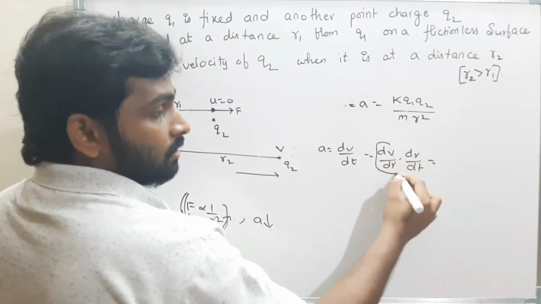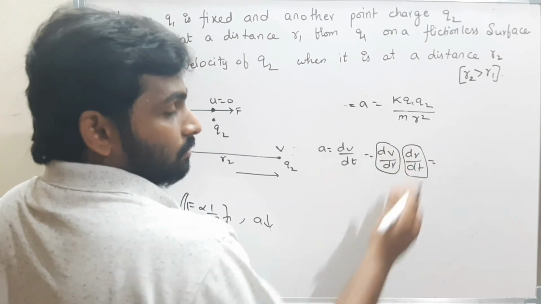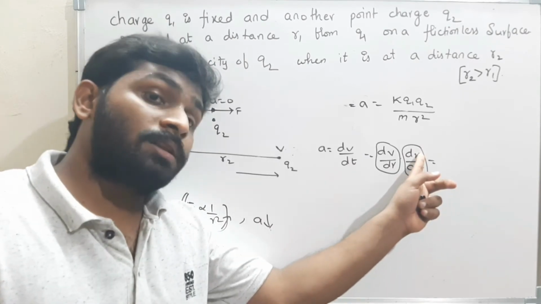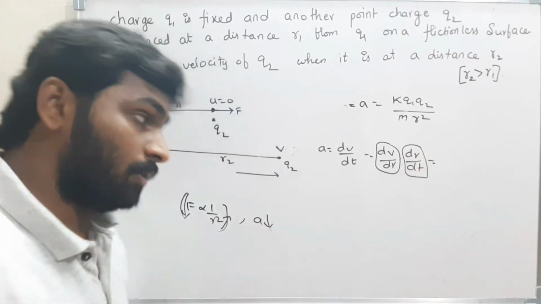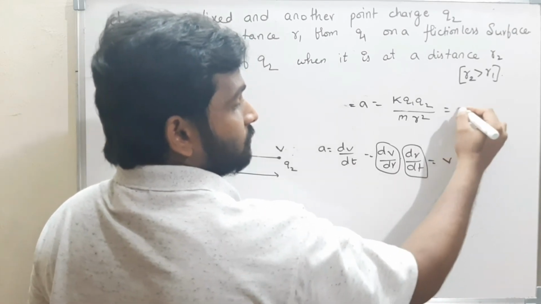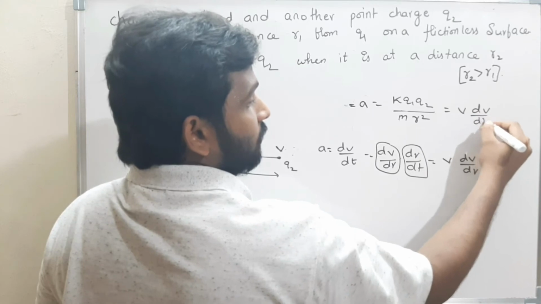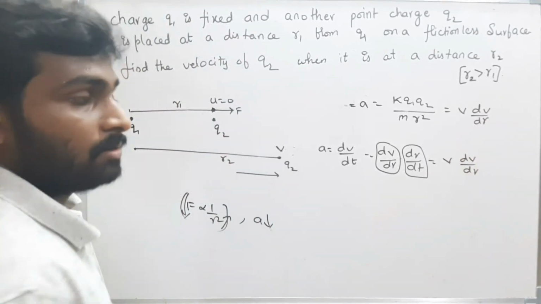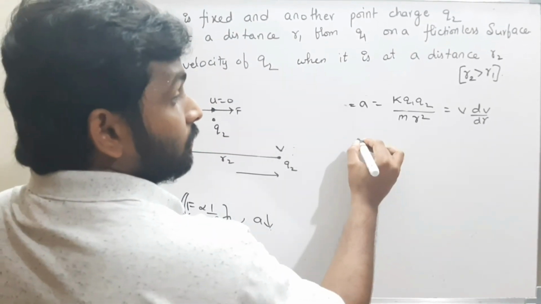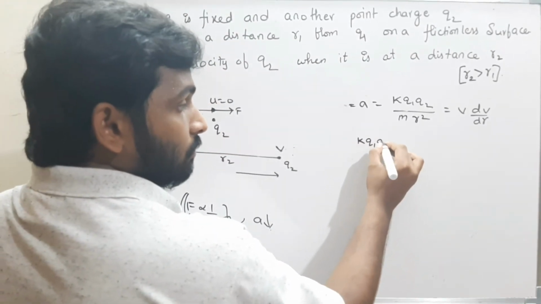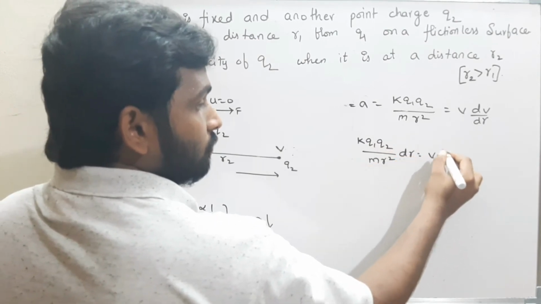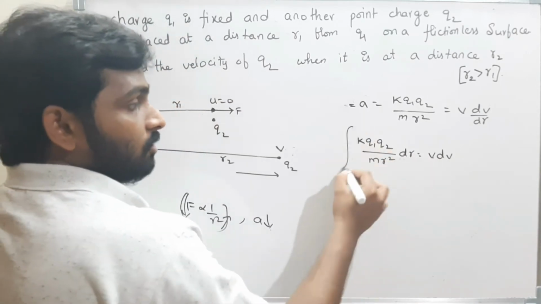What is dv by dr? What is dr by dt? R is nothing but displacement. dr by dt is nothing but velocity. Therefore, it is v into dv by dr. Now start doing integration if you want to find the velocity. What is that? K Q1 Q2 by m r square into dr is equal to v into dv. Now integration, start doing integration.